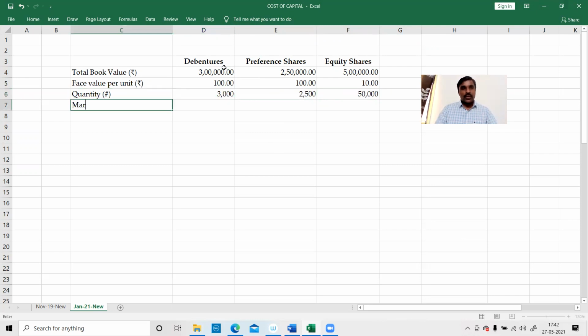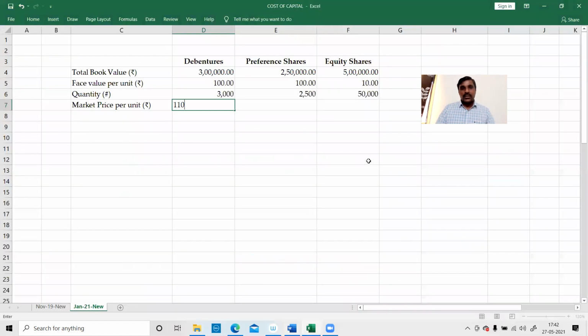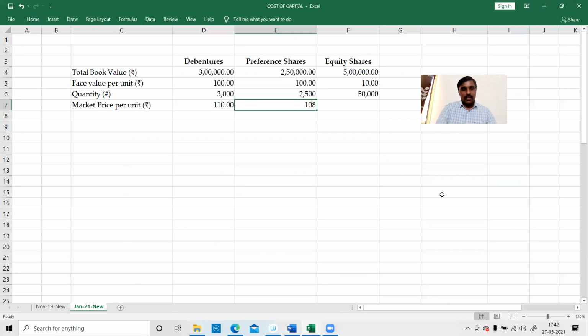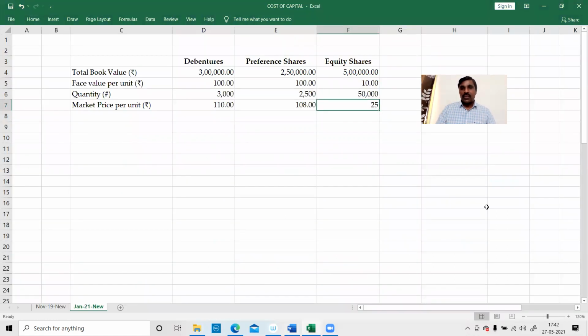Next, market price per unit. What is the market price per unit? It is also quoted in rupees. Debentures rupees 110. Preference shares rupees 108. Equity shares rupees 25. So all the information they have given. The only thing is the standard format you have to follow. Market price per unit. Now we'll get the total market value.